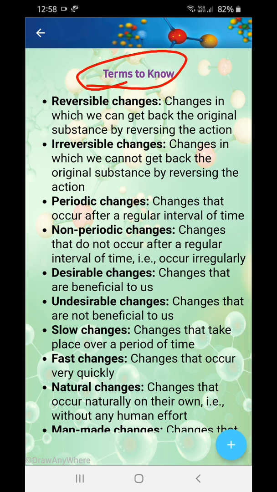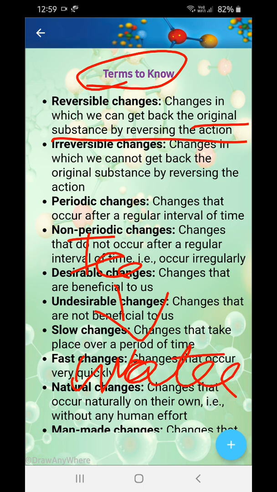Okay, now what are the reversible changes? Changes that we can get back the original substance by reversing the action. Now, there are certain changes that we can get back the original substances by reversing the action. Suppose I am heating ice and then it forms water, which is liquid. And now we are heating it over, okay? We are heating it.